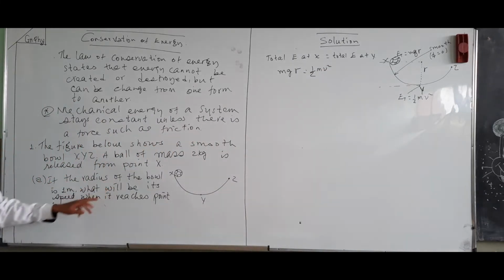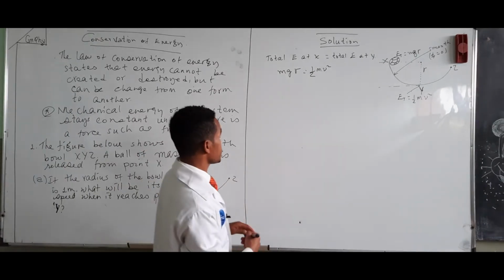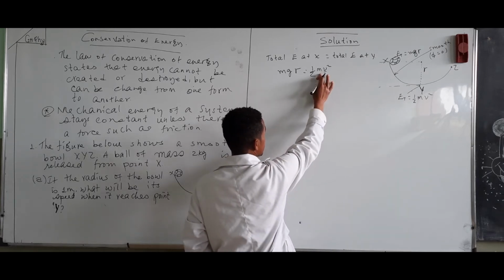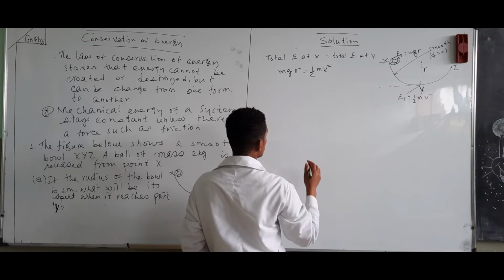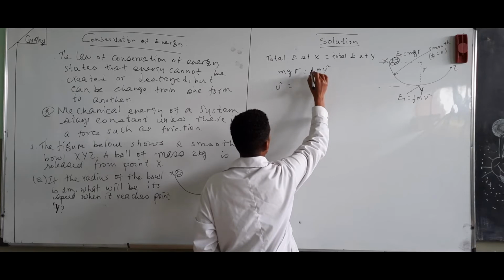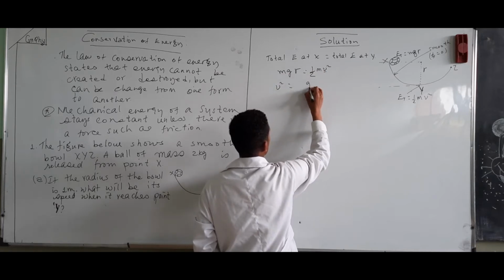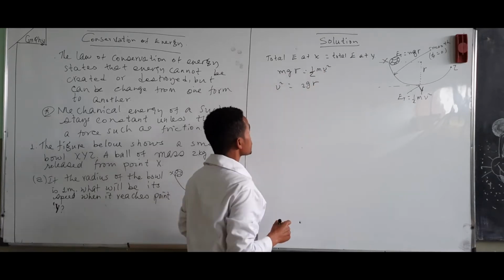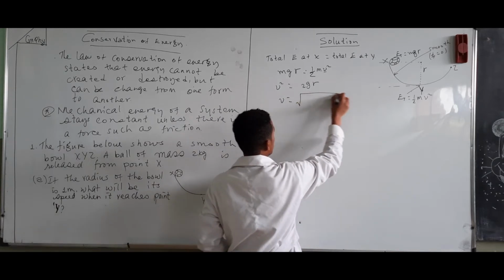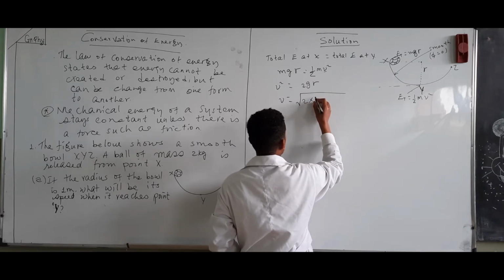We are given radius to be 1 meter, and we are going to find the speed by which it reaches this point. So we are going to find this v. Dividing both sides by m over 2, you will get v squared equal to g times r times 2, as m is cancelled, and v will be equal to the square root of 2 g r.